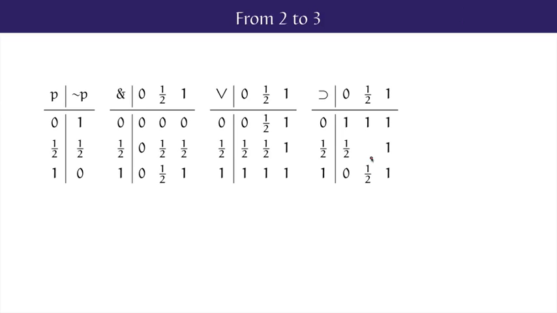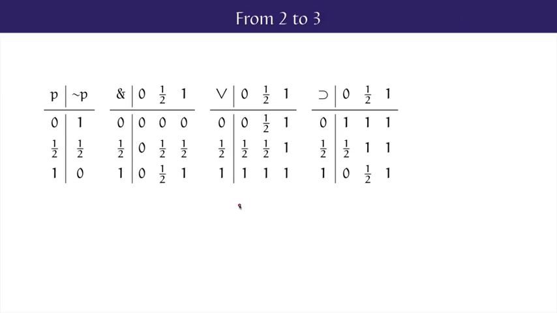And this leaves the middle value here. A half implies a half. And Łukasiewicz's choice for this value is 1. Take a borderline case of red. It seems like the statement, if this is red, it's red, should be true, even if the idea that it's red is intermediate between truth and falsity. So these are the tables for Łukasiewicz's three-valued logic. The practice exercises for this section will have you looking at the way that these three-valued tables work.